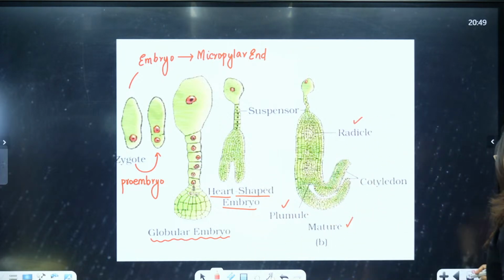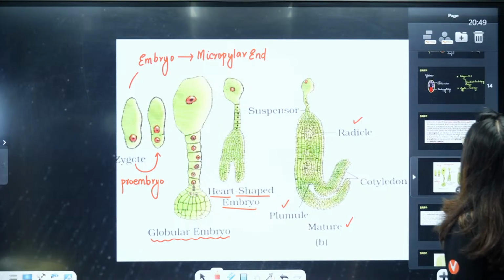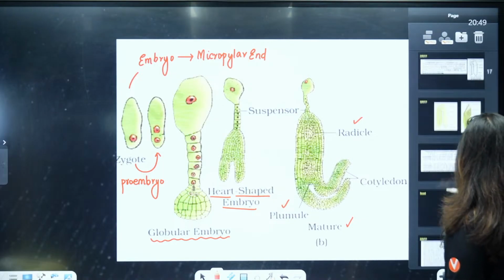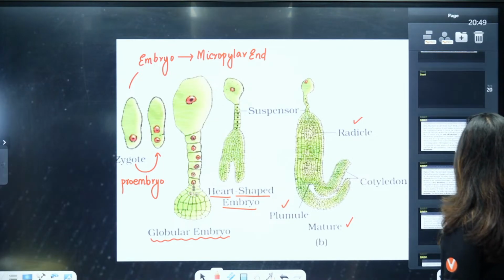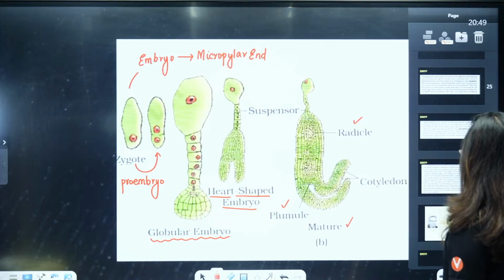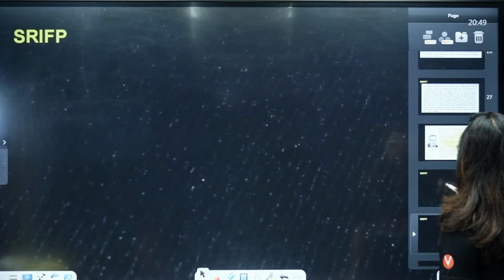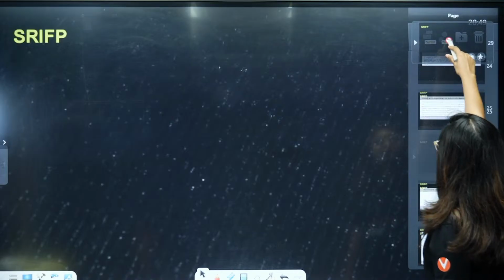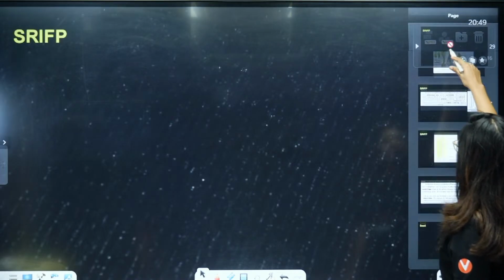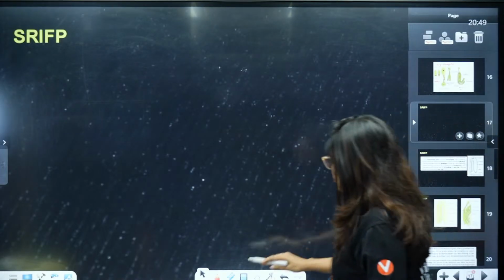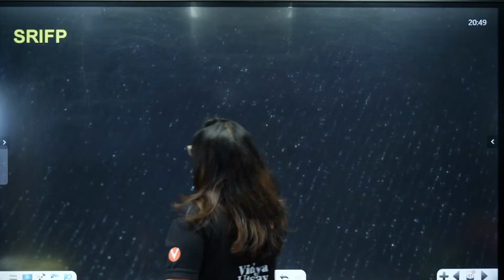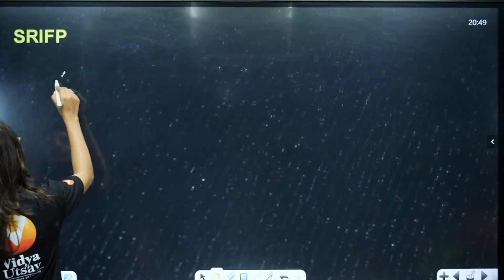Okay, I think the diagram is too blur for all of you. One second, students. We have a solution for every problem. Okay. So, I will not be able to draw the whole thing, okay, because it is going to be difficult for me to draw, but otherwise this is important.